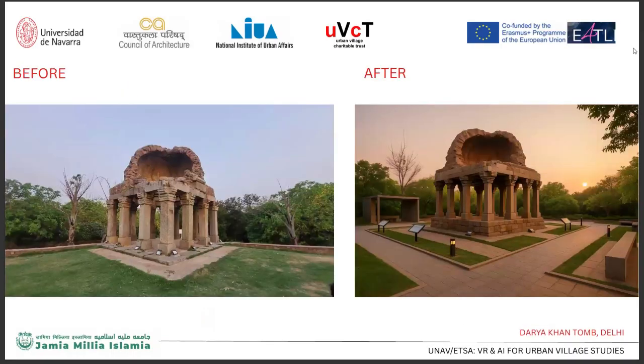So these are the before and after images. The left image shows the current neglected state of the site with minimal visitor infrastructure. On the right-hand side, this image presents our vision: revitalized pathways, seating, and digital panels to enhance accessibility and learning. This transformation balances heritage conservation with modern user-friendly design.